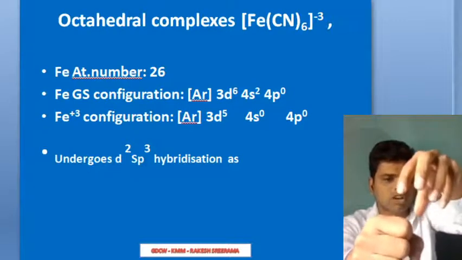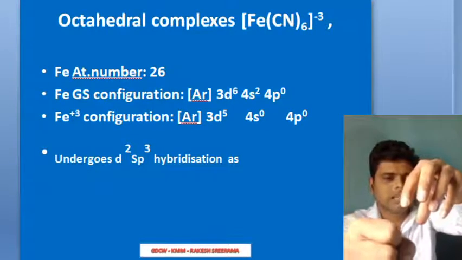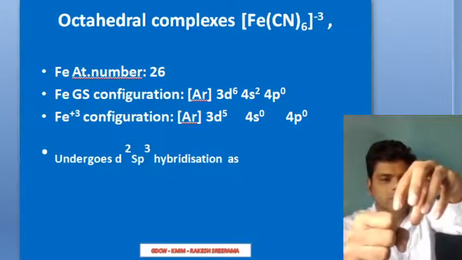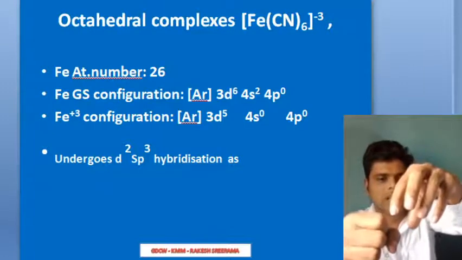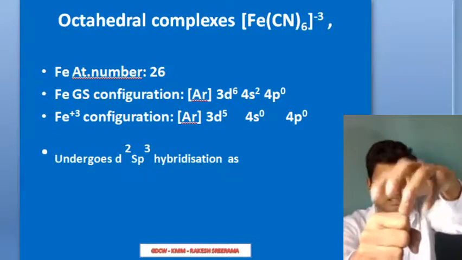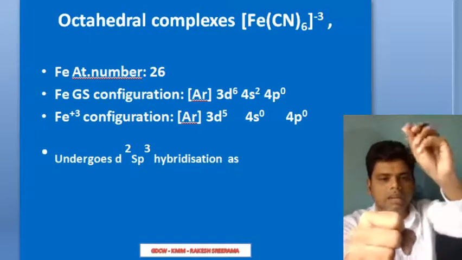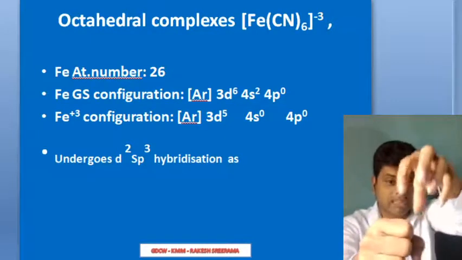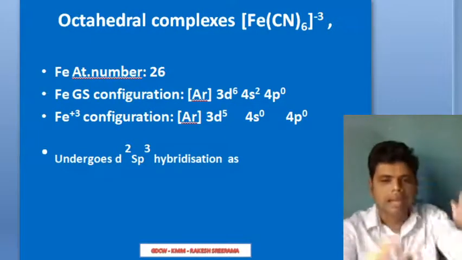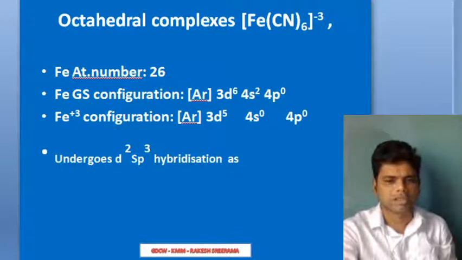As these are strong field ligands, what happens? The inner d orbitals of this iron can be used, and forcible pairing of electrons occurs. All that happens with your iron when this strong field ligand is approaching towards it. And as such, the hybridization is expected to be d2sp3. Anyway, we will see how d2sp3 occurs.